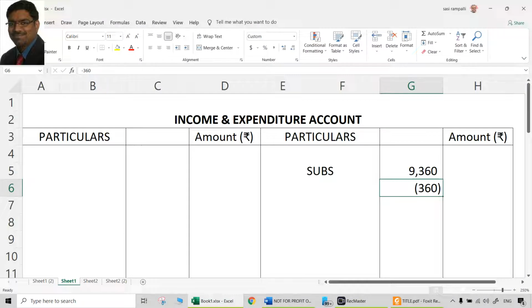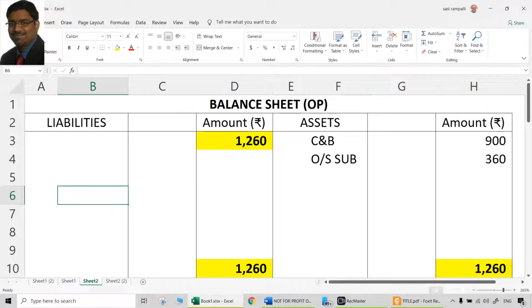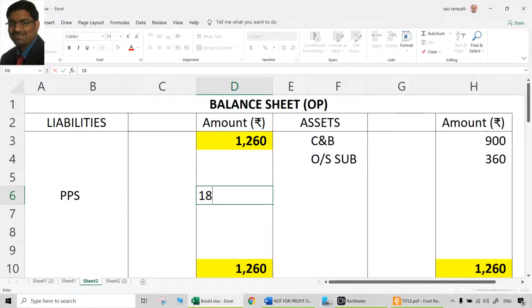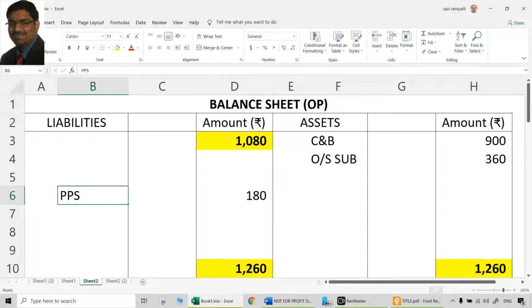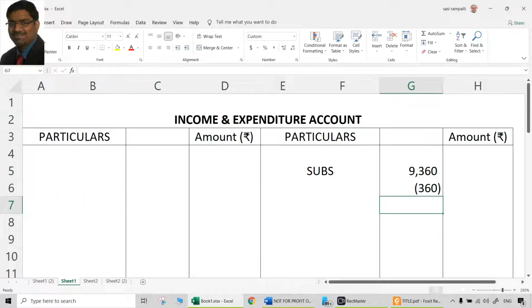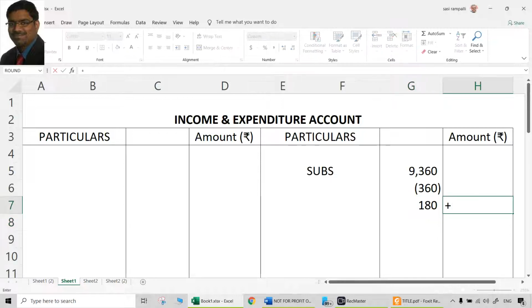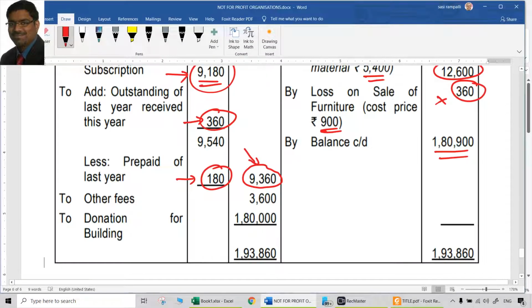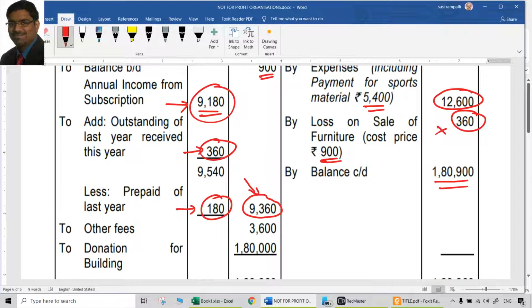That is prepaid last year, which means it would be a prepaid subscriptions liability for us. That is 180. So this is the debit aspect. Now we have to deal with the credit aspect. The credit aspect is adding to the amount that is received. So ideally this is what we show: subscriptions received, add what was all prepaid last year, and deduct what was all received in advance last year. So 9180 is the income which is to be shown in the income and expenditure account.